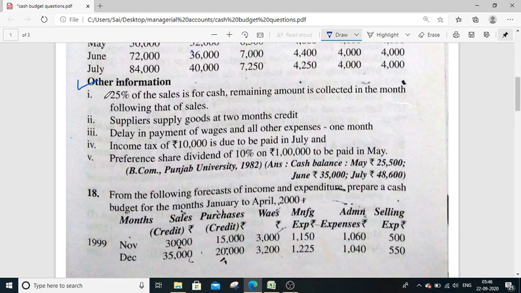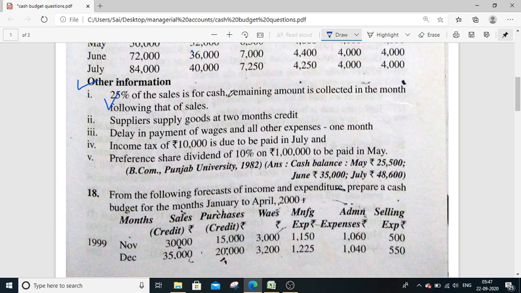Try to understand. 25% of the sales is for cash. Suppose this month is September. In the month of September, if I am selling anything, suppose I have sold 10,000 worth of goods, I am going to receive 25% in cash immediately. That means 2500 out of 10,000, I am going to receive immediately. The difference, 75%, will be received in future, that means in the next month, October.